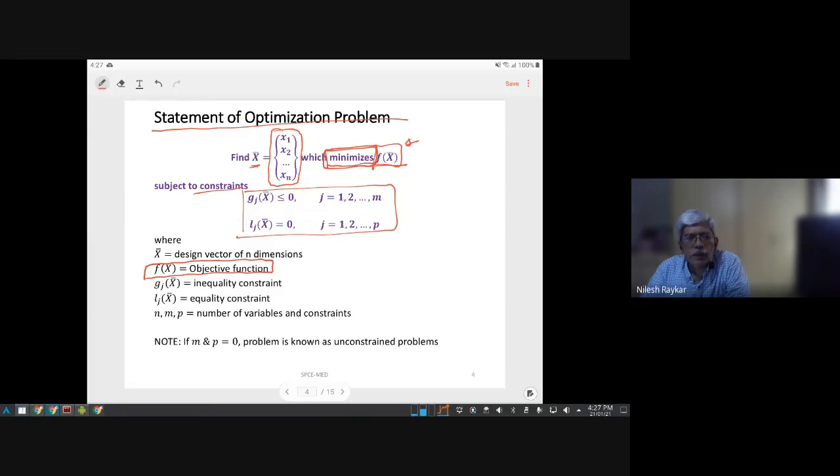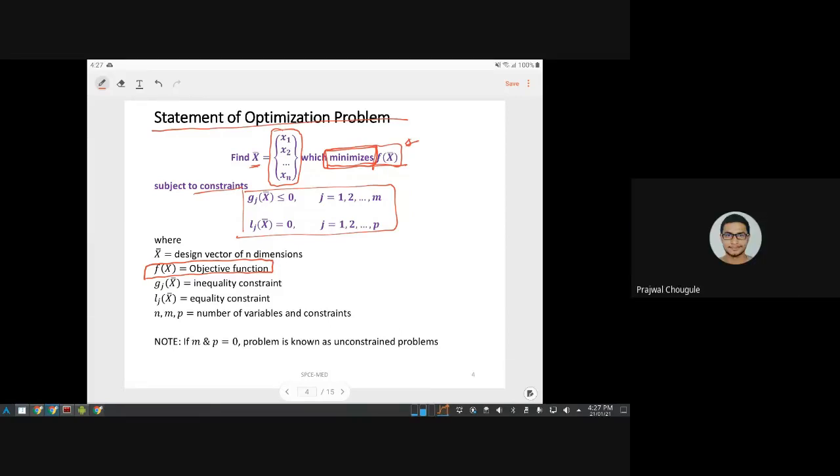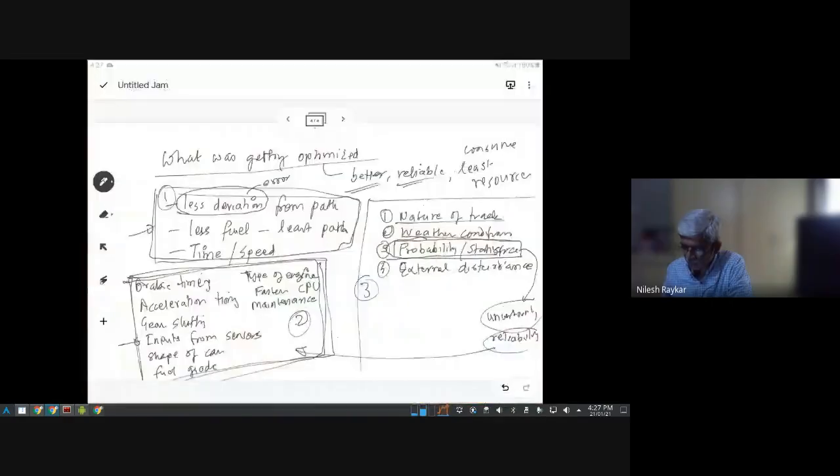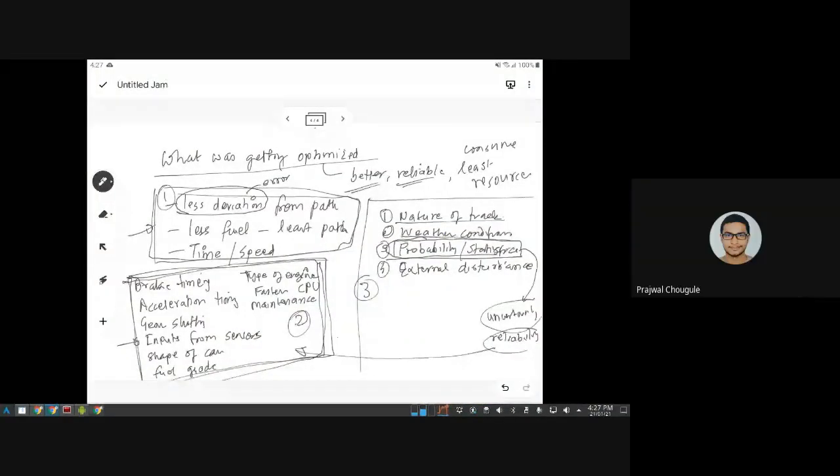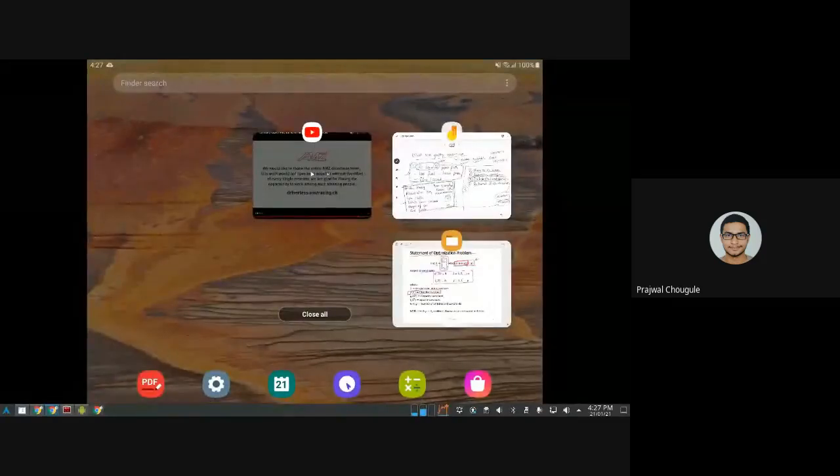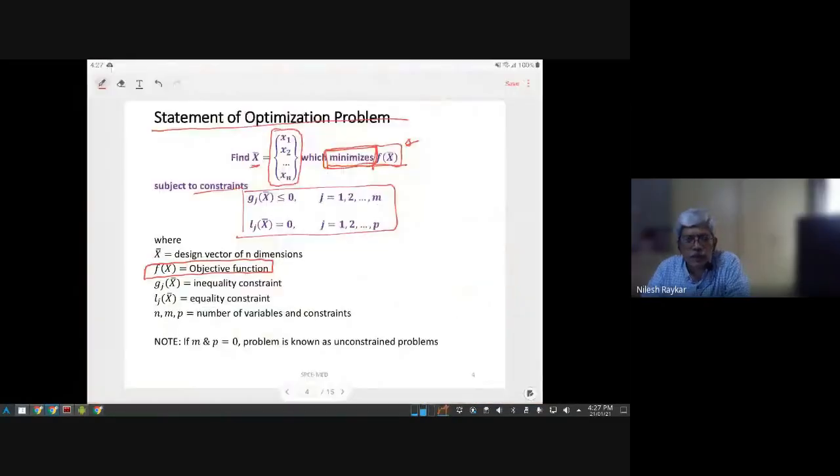And what was the first thing? Minimize errors, that's right. And the time required to cover the track. So the objective function could be defined in these ways. There could be multi-objective optimization problems. We'll see that later. In multi-objective, you can have F1 of x bar, F2 of x bar, and so on. But in this course, we are dealing with only a single-objective optimization problem. So we can either select fuel, or time, or error.